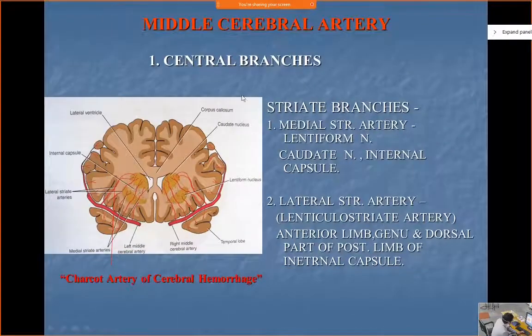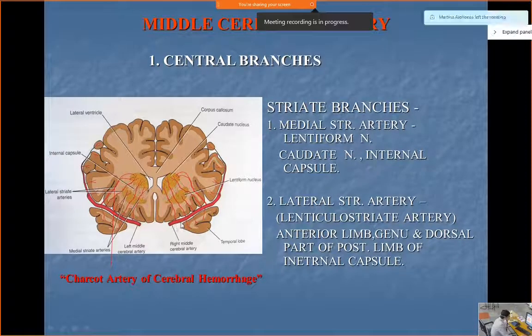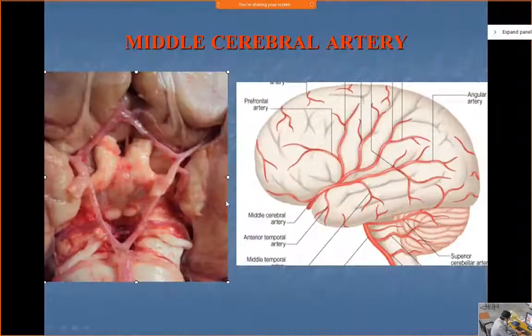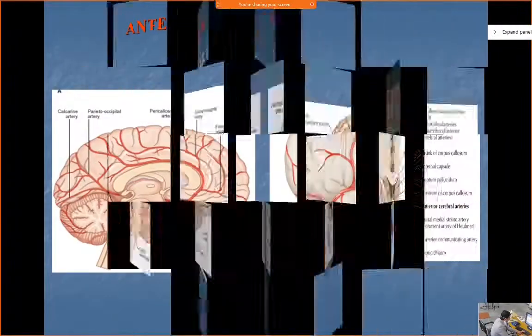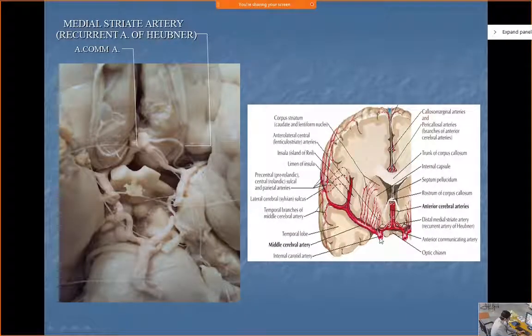Now there are some central branches from the middle cerebral artery. You better see the previous picture: the middle cerebral artery goes like that. At the same time, while it's giving these cortical branches, it also gives some branches which go deep inside. These branches are known as the central branches of the middle cerebral artery.